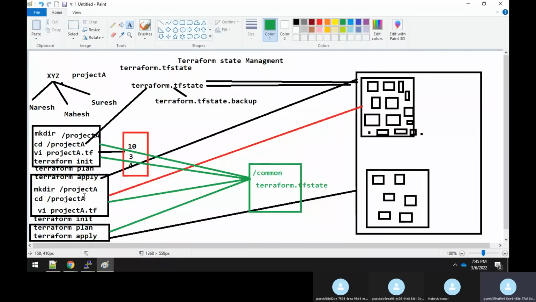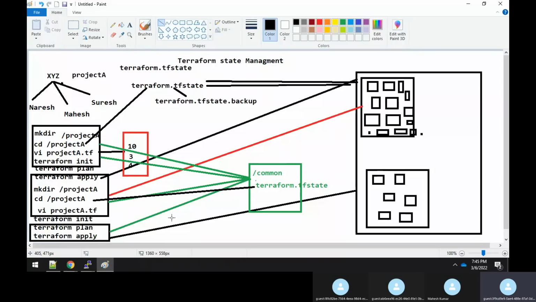Before he does everything, he knows that he wants to take this file first. So he will download this file from your NFS and keep it here. And then he will edit this terraform.tf state file and then he will do an apply.